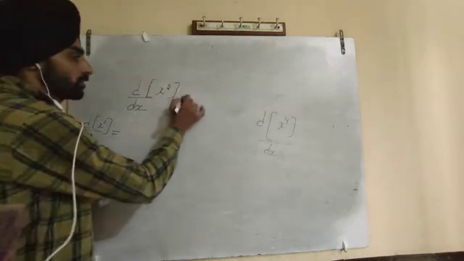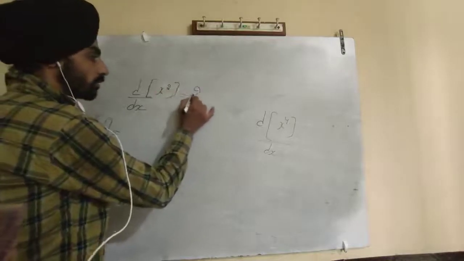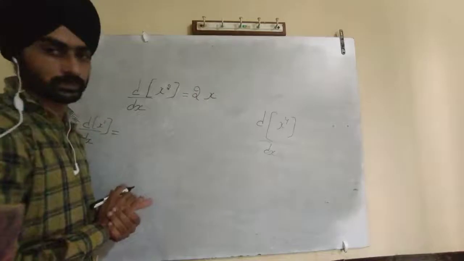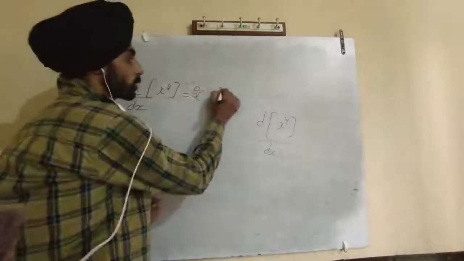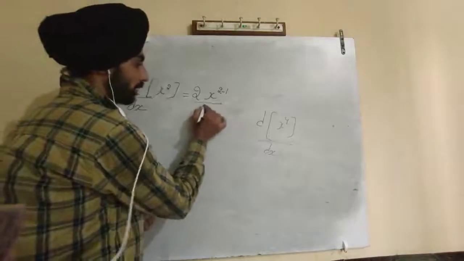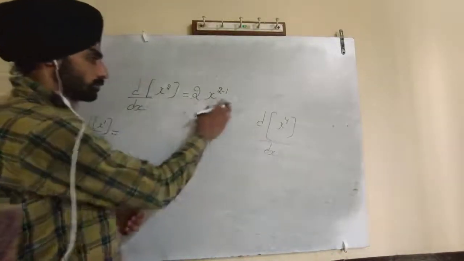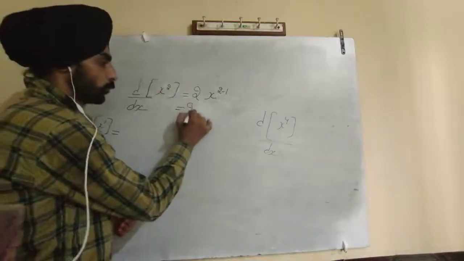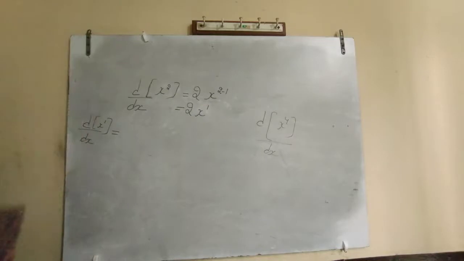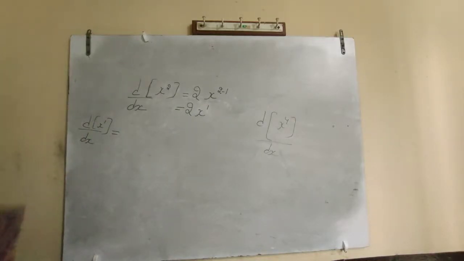When you are doing the differentiation, first of all, what will happen? The power will come outside. What will remain? The variable will remain, and the variable's power will be reduced by 1. So what will be the answer? 2x to the power 1. So this is the differentiation of x square.